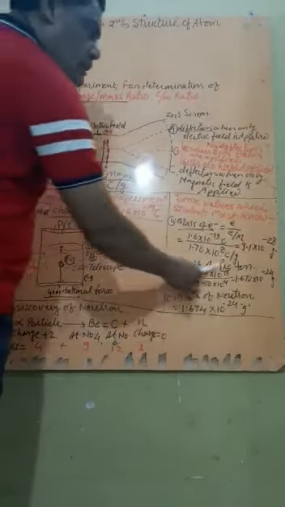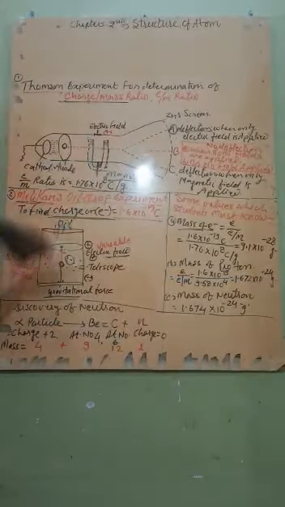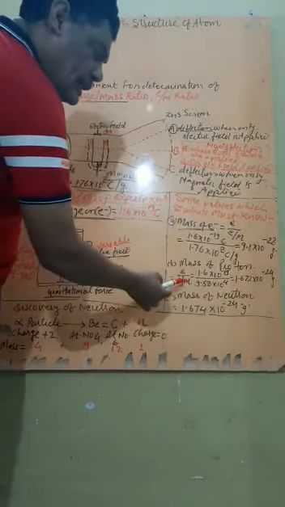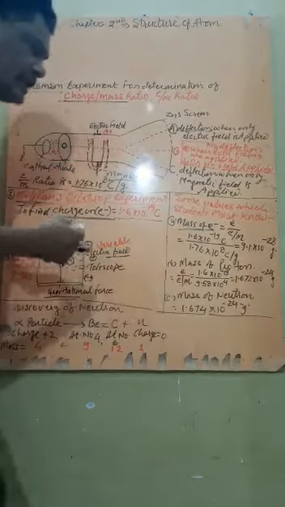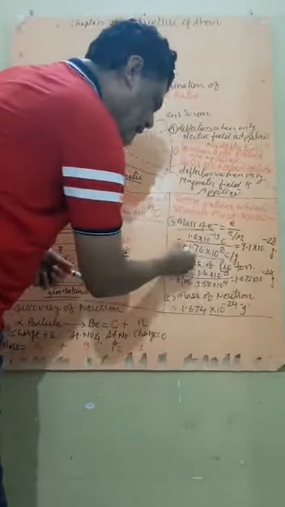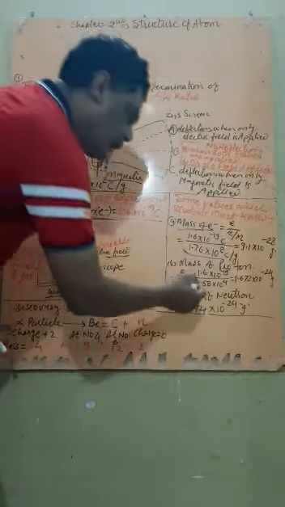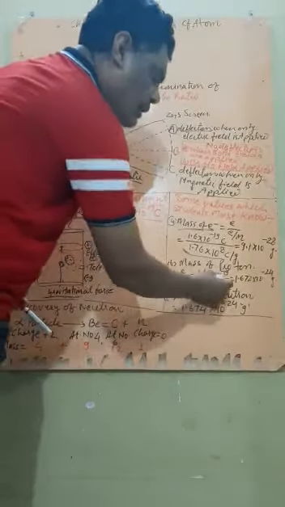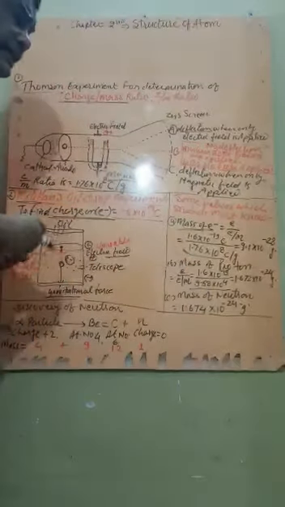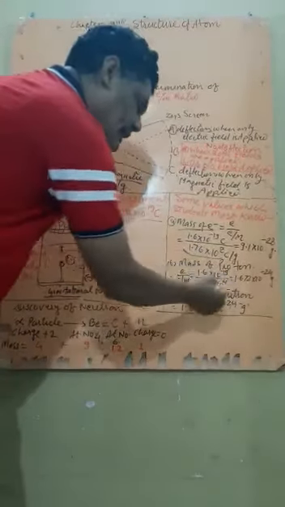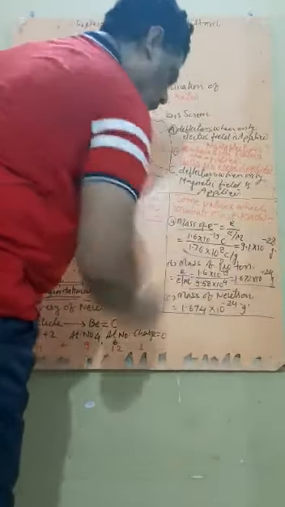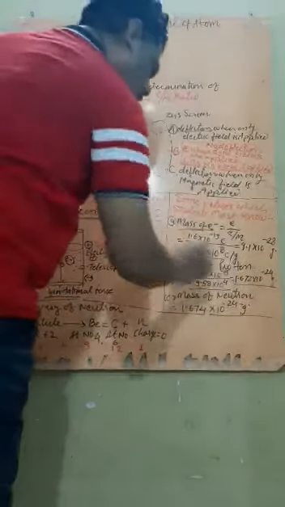Similarly, to find the mass of the proton, the same experiment is performed, the only change being the anode. Here it was found that the e/m ratio for the proton is very, very low. The e/m ratio for the electron is 1.76 × 10^8, but for the proton it is 9.5 × 10^4. It is because the proton is quite heavy. When solved, the value comes to 1.672 × 10^-24 gram. That becomes the mass of the proton.